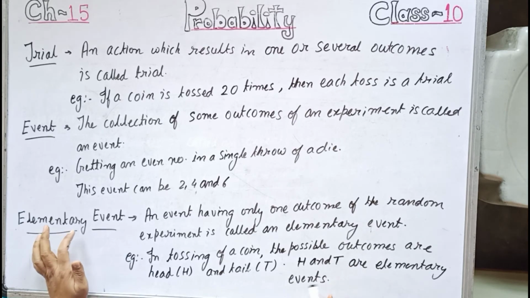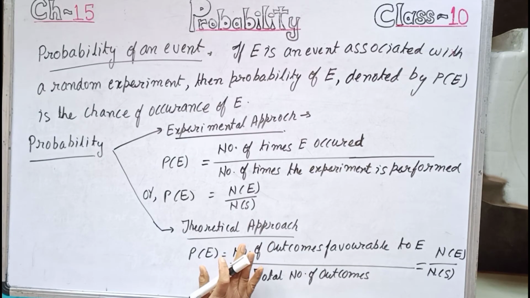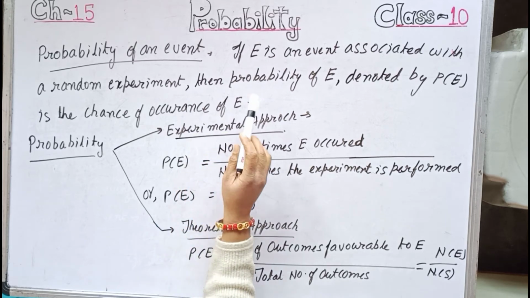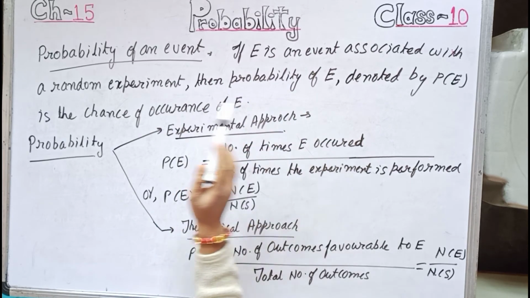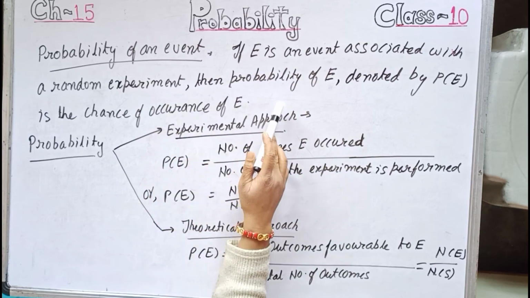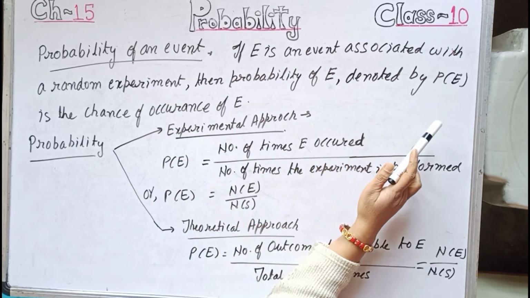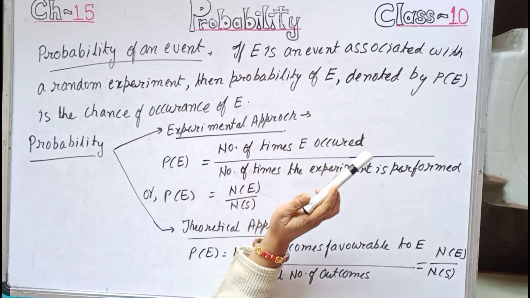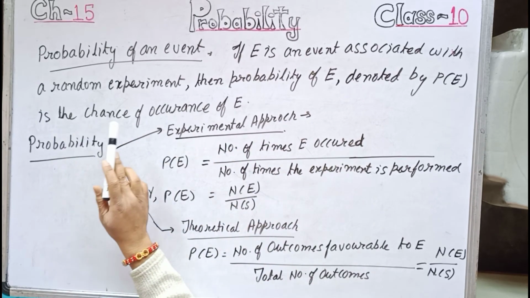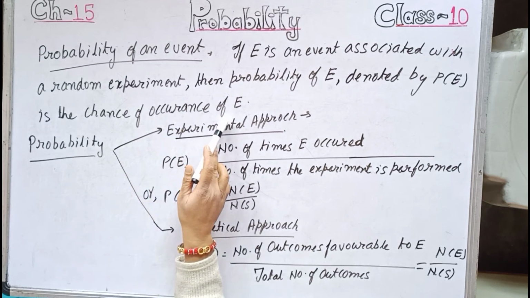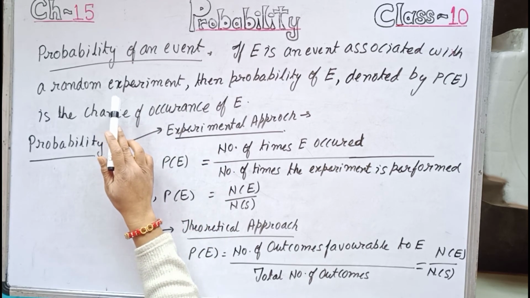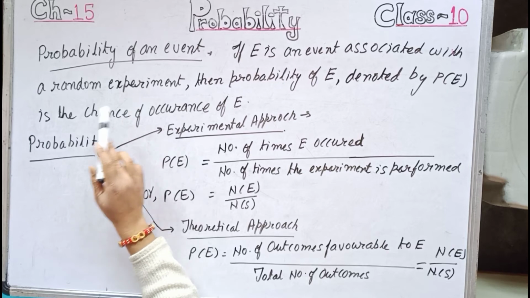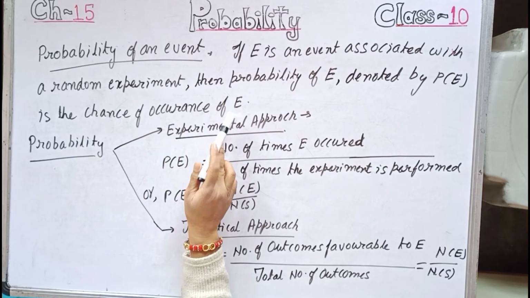So head and tail are called the elementary events. Now let us move to the actual definition, that is the probability of an event. If capital E is an event associated with a random experiment, then the probability of capital E is denoted by P(E), and it is the chance of occurrence of E. So what is the probability of an event E? Probability of an event E is the chance of occurrence of the event E.